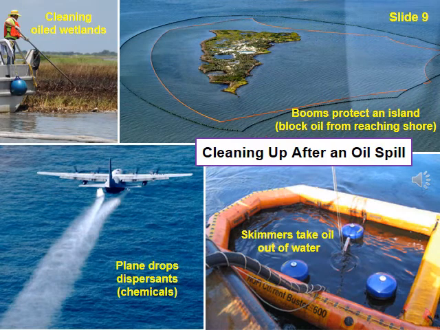Slide 9. To keep oil from reaching land, we use booms and skimmers. Booms are long, thin, floating barriers. Since oil floats, booms can block oil. However, waves can push oil over booms, and harsh winds and waves can sink them. We also skim oil off the surface.